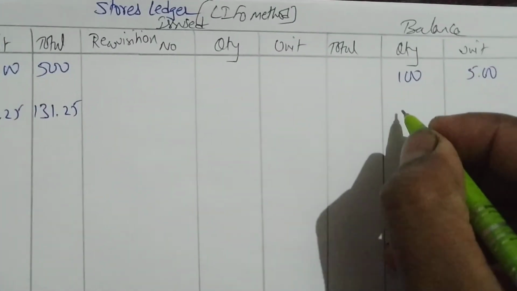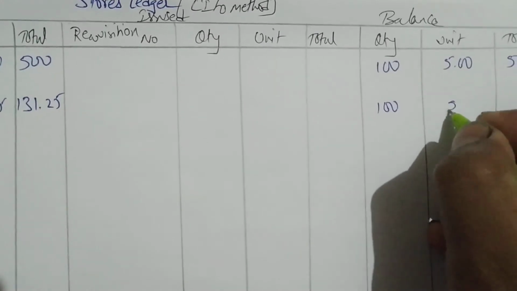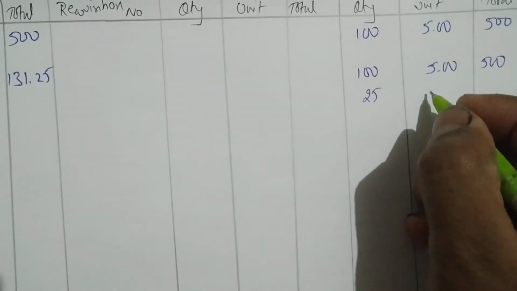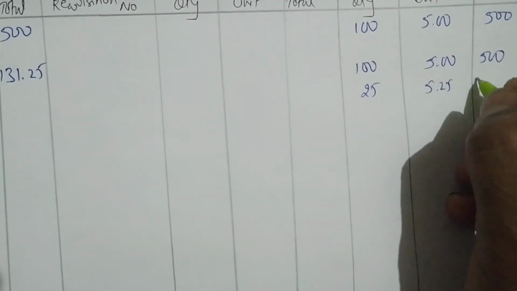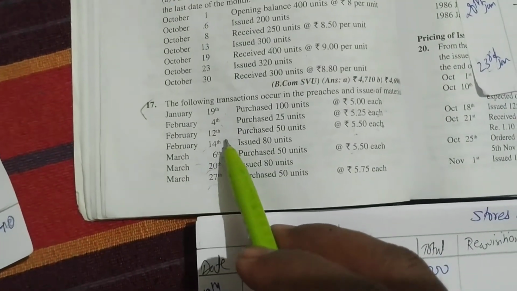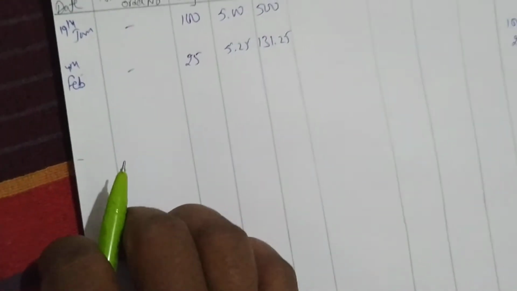So let us write balance: 100, 5, 500, 25, 5.25, 131.25. Okay, done.